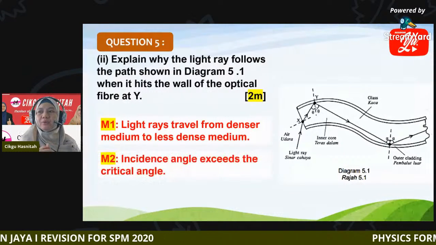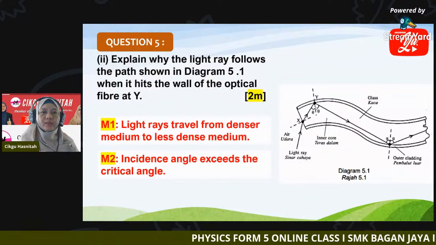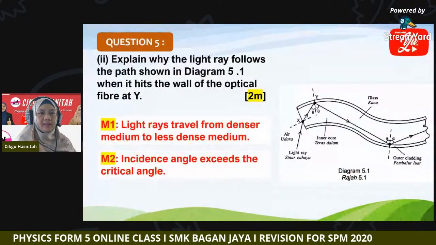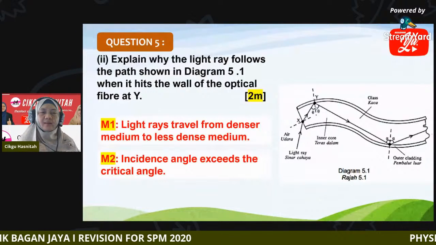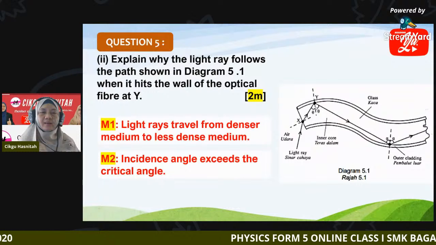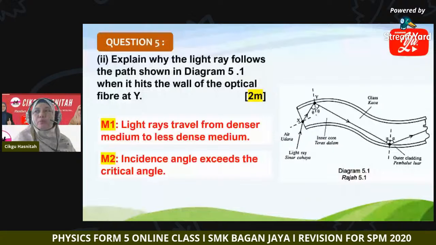Second, you can say the incidence angle exceeds the critical angle, or the incident angle is greater than the critical angle. That's when total internal reflection occurs. Actually this question relates to the previous one.